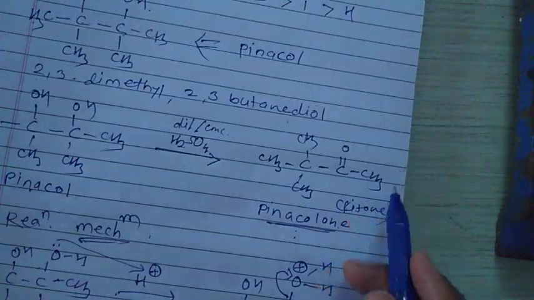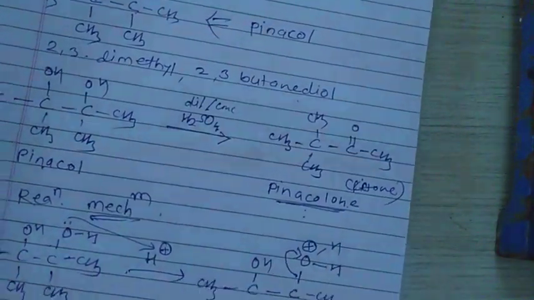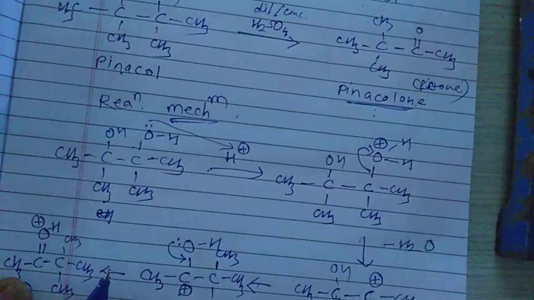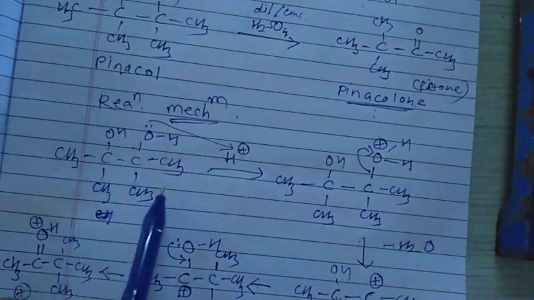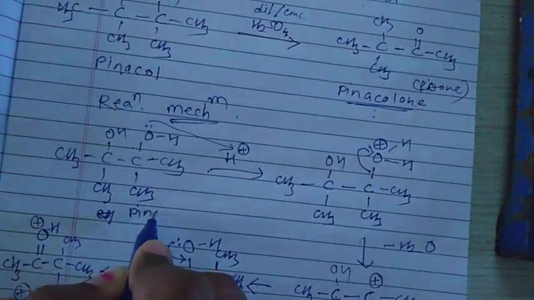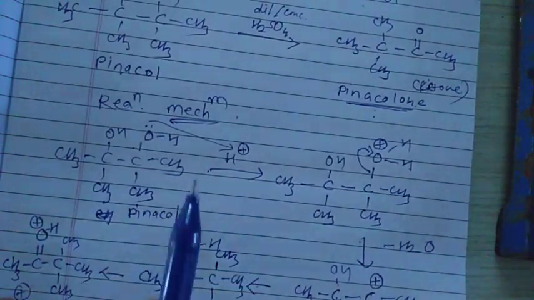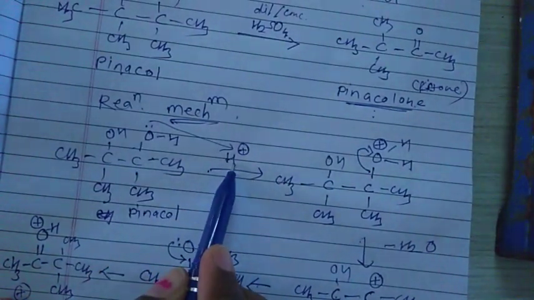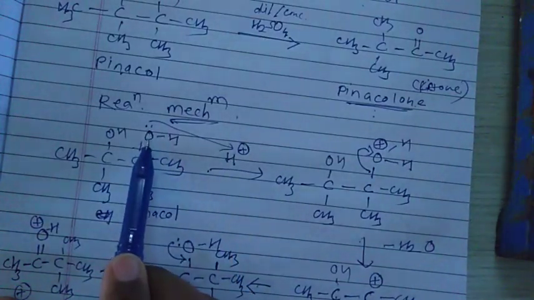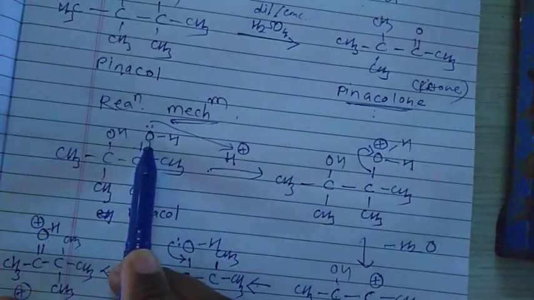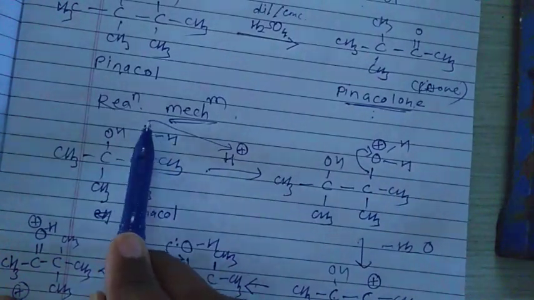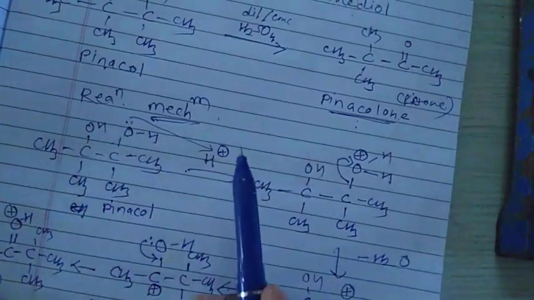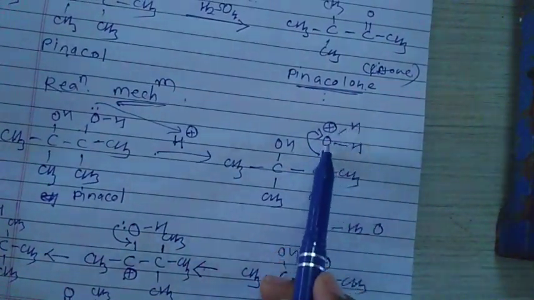Then here, how is it formed? We learn the mechanism of this reaction. What happened? This pinacol is reacted with H plus. The lone pair of this diol is donated to the H plus, and there is a formation of an H2O molecule.